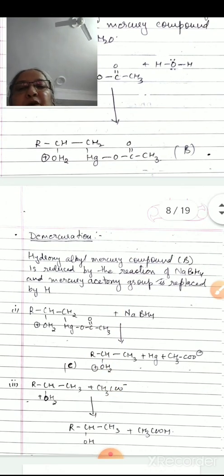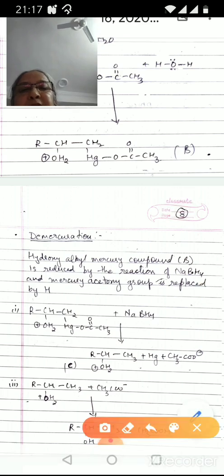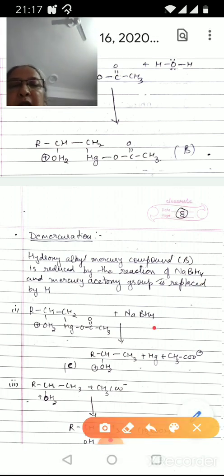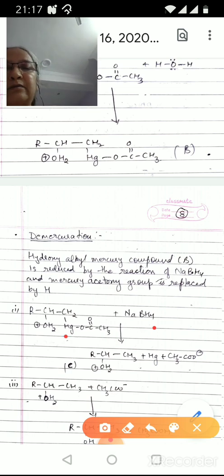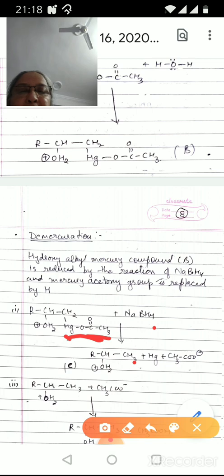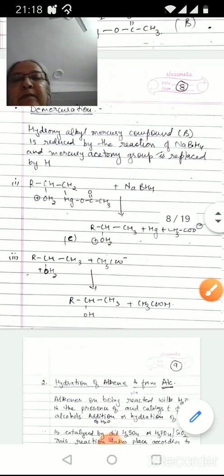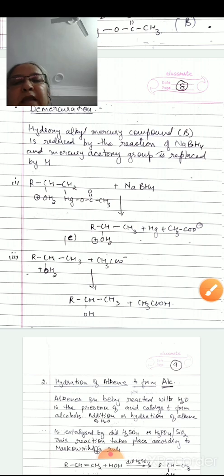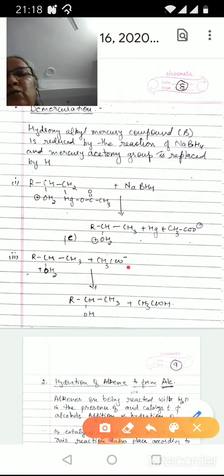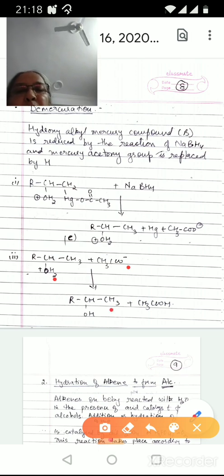Demercuration. Hydroxyalkyl mercury compound is reduced by the reaction of NaBH4 and the acetoxy group. In the mercury acetoxy group, the acetoxy group is replaced by hydrogen, and formation of oxonium ion, mercury and acetate ion is the result. Now this oxonium ion reacts with the acetate ion, and this acetate ion extracts one hydrogen atom from this oxonium ion and forms alcohol plus acetic acid.